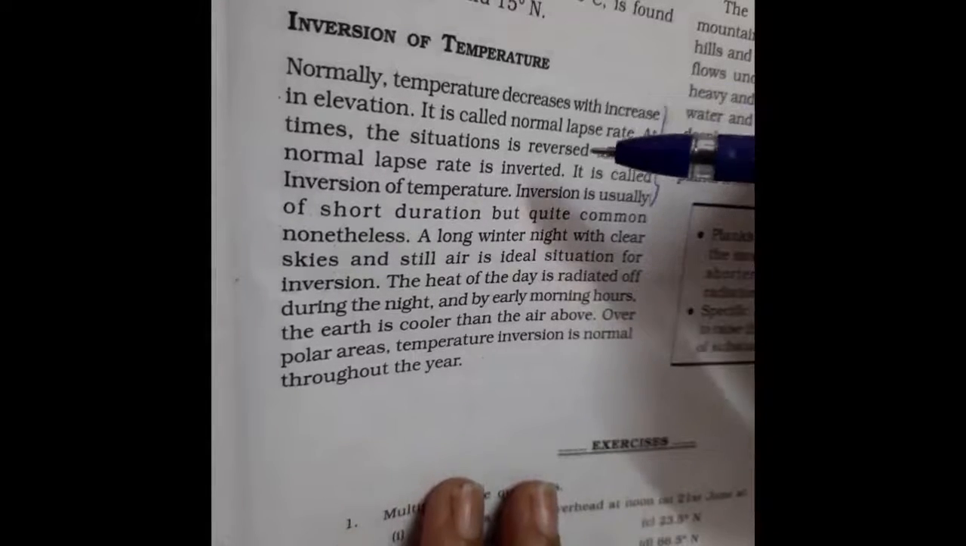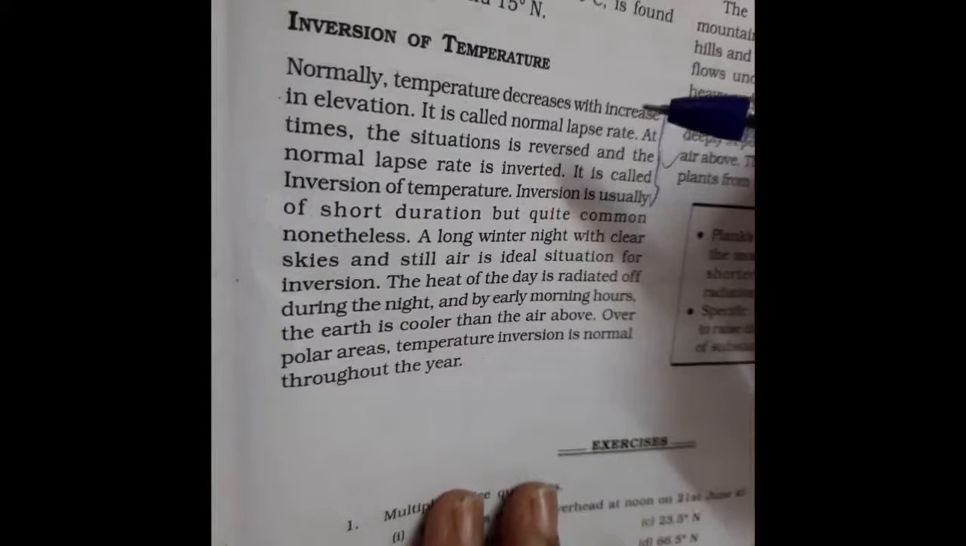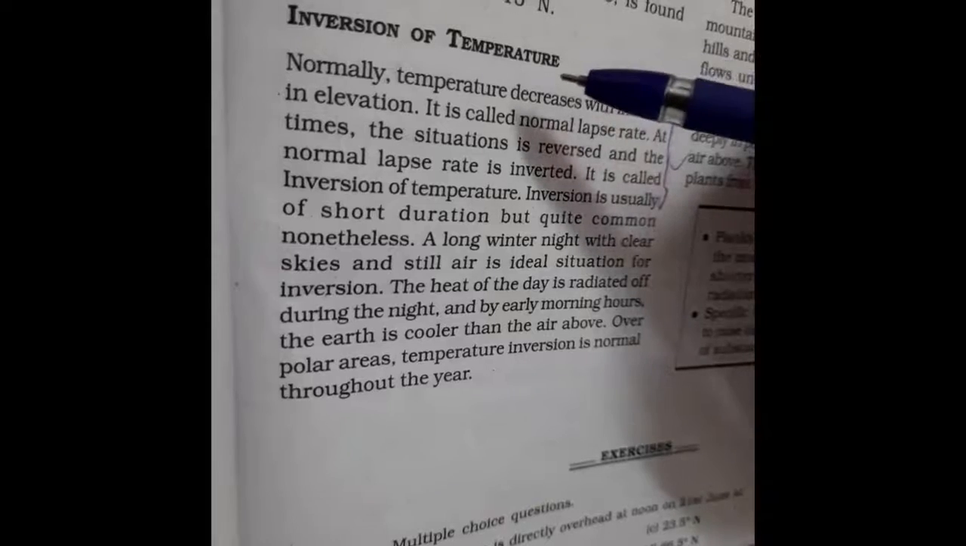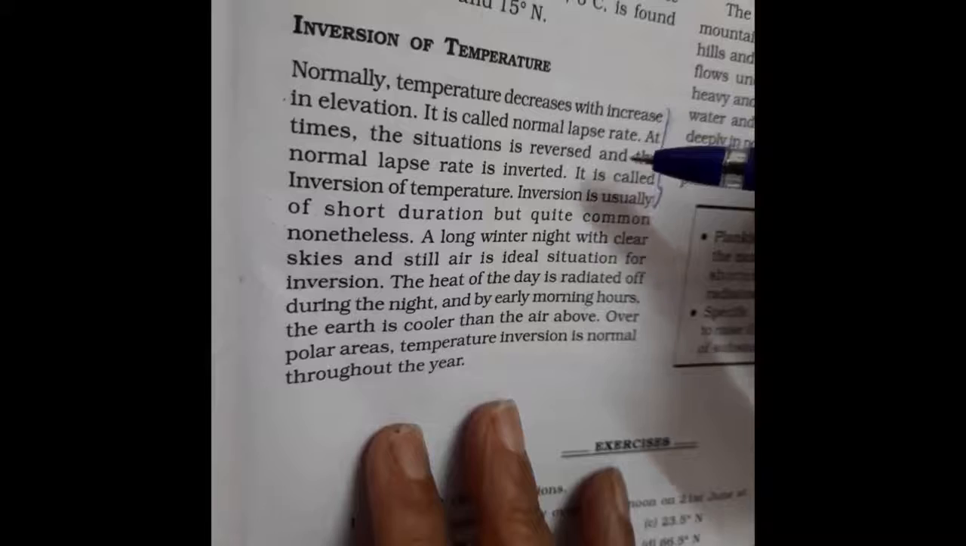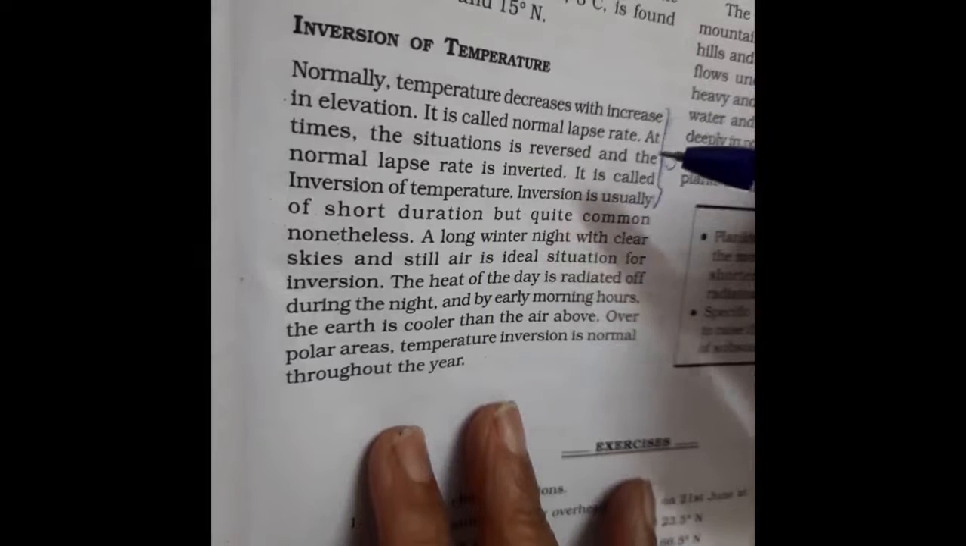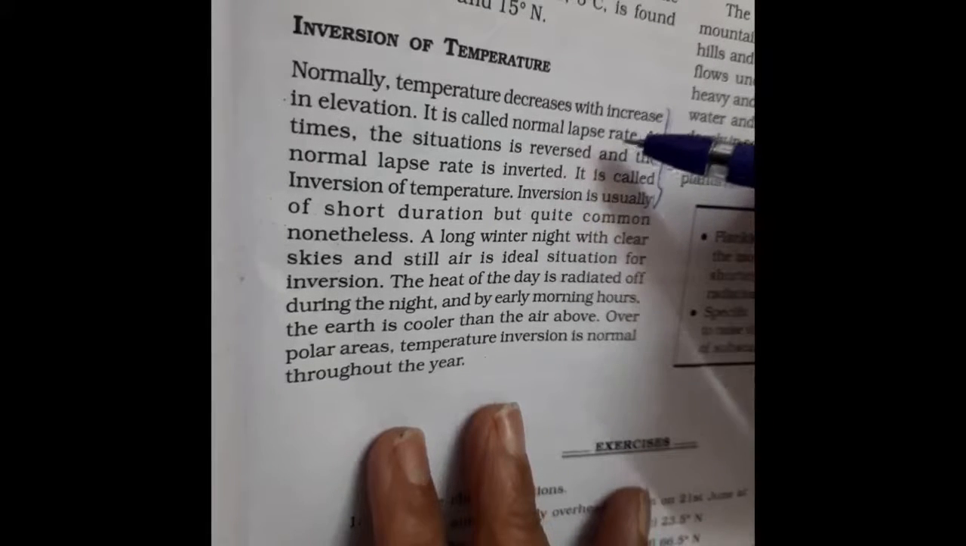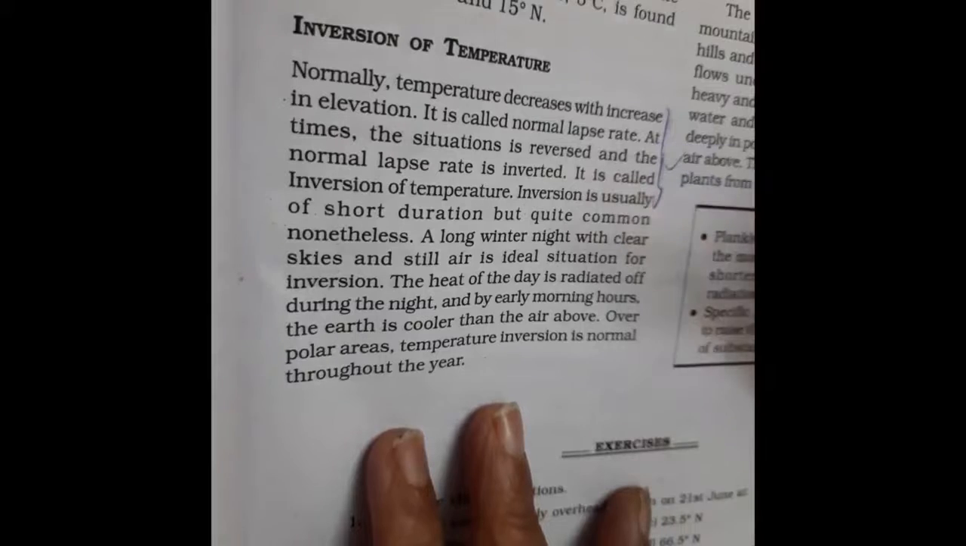Now next, let us come to the next topic, inversion of temperature. Now normally temperature decreases with increase in elevation. जैसे जैसे हम हाइट पे चढ़ेंगे टेम्परेचर डिक्रीज होता है. इट इज़ कॉल्ड नॉर्मल लैप्स रेट. इसको नॉर्मल लैप्स रेट कहते हैं.